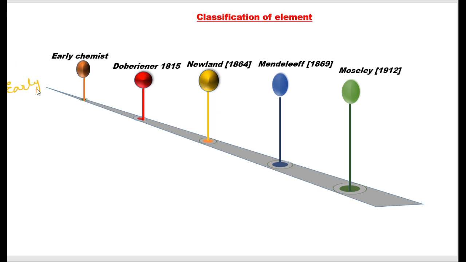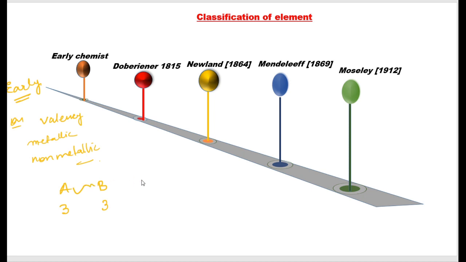Earlier chemists used the method of classifying the elements on the basis of valency, metallic character, and non-metallic character. Suppose two elements A and B have valency 3 and 3.